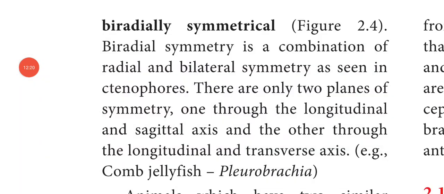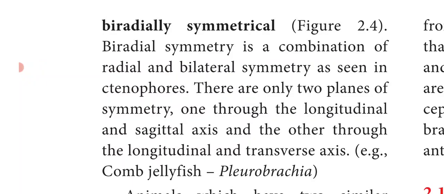Next we are going to see biradial symmetry. What is biradial symmetry? Animals which possess 2 pairs of symmetrical sides are said to be biradially symmetrical. It is a combination of radial and bilateral symmetry, as seen in the ctenophores. There are only 2 planes of symmetry. Here the body can be cut into 2 equal halves only by 2 planes.